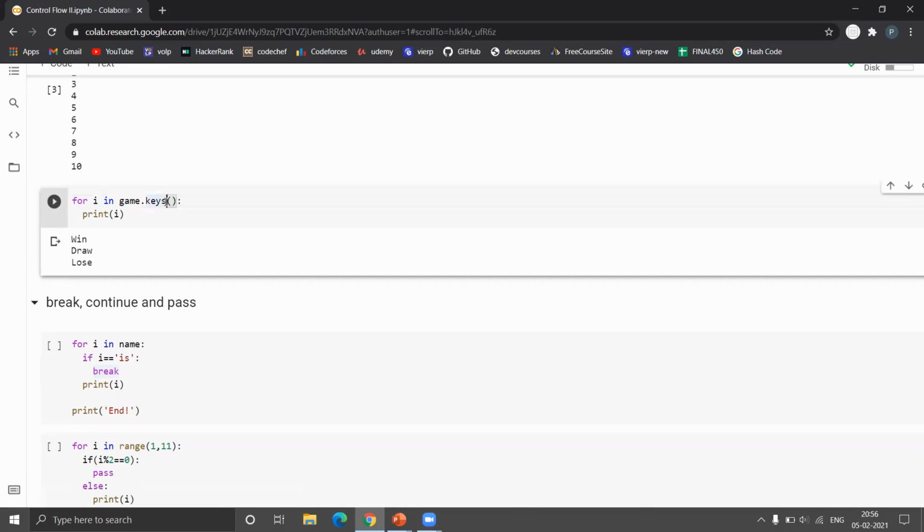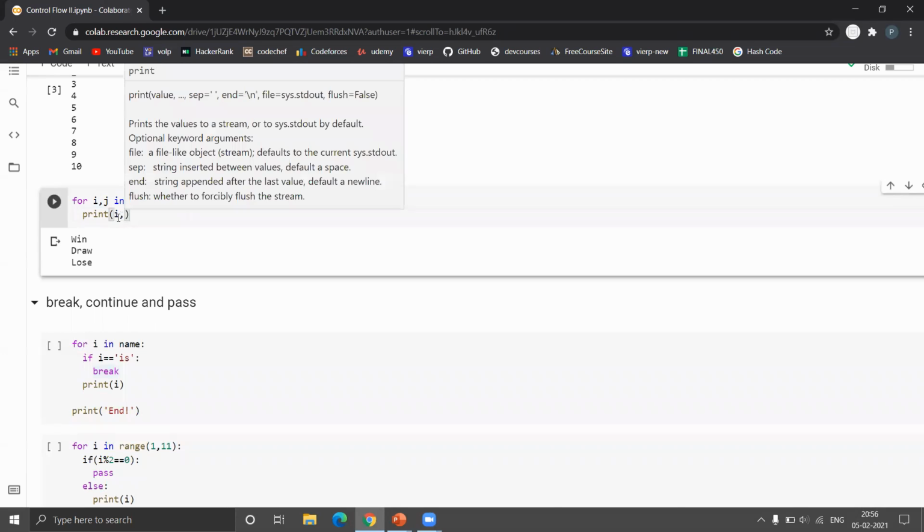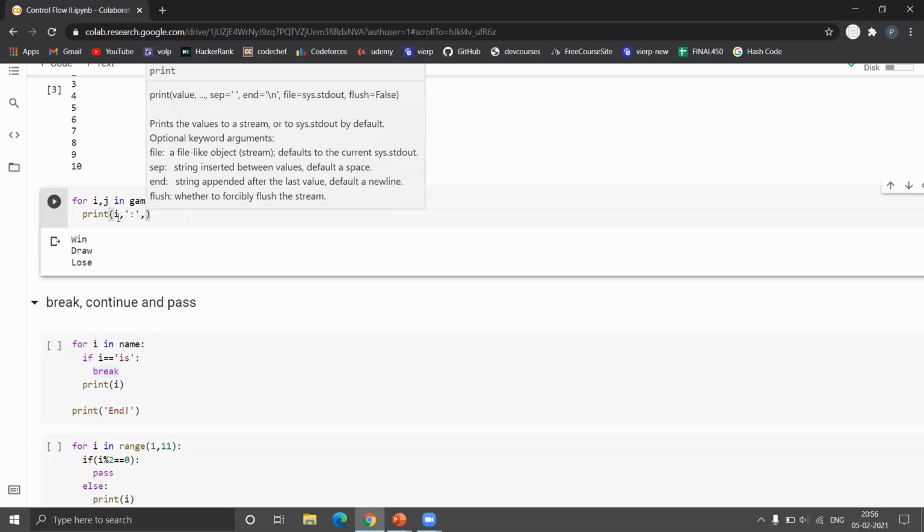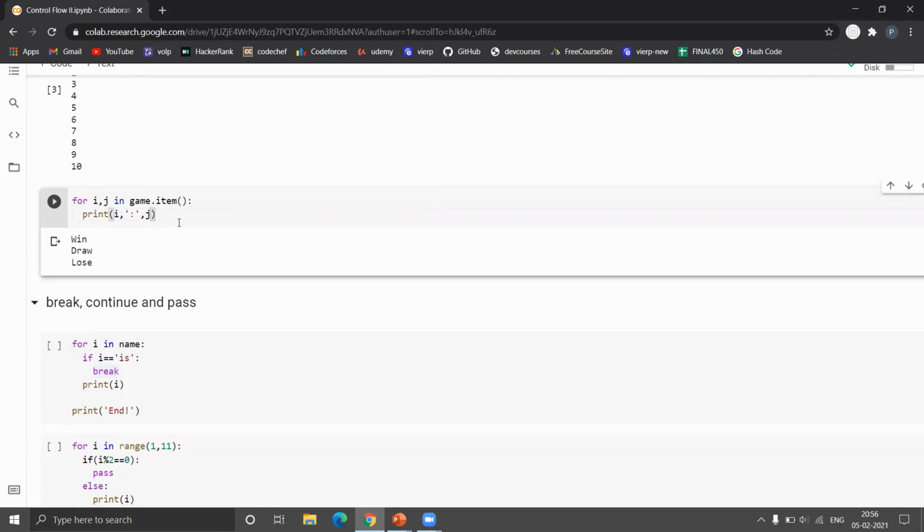But what if we took it as items? Then we would get both things, right? The key and the value in a pair. So in that case, only one iterable will not be enough. We would have to take one more iterable, so let's add one more, i and j. We print i, then a colon, and then j, whatever the value of that key is.